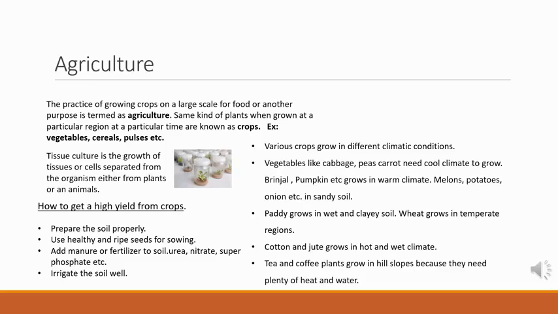Now we are going to learn about agriculture. Do you know what is agriculture? It is the practice of growing crops on a large scale for food or another purpose. That is known as agriculture. Then what is crops? Same kind of plants when grown at a particular region at a particular time are known as crops. Crops can be vegetables, cereals, pulses, etc.